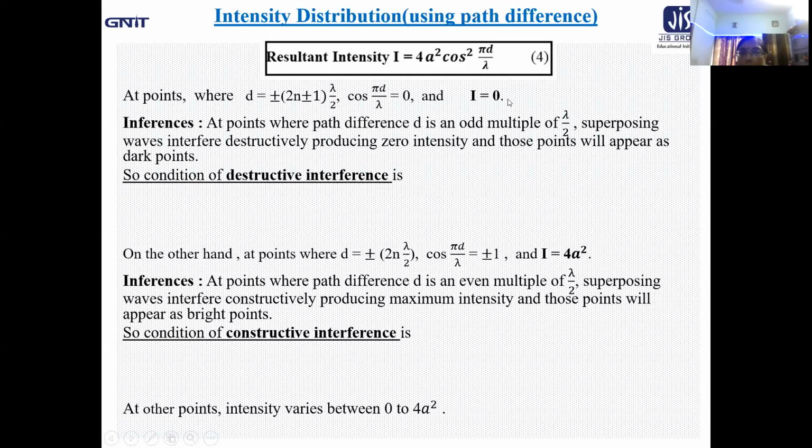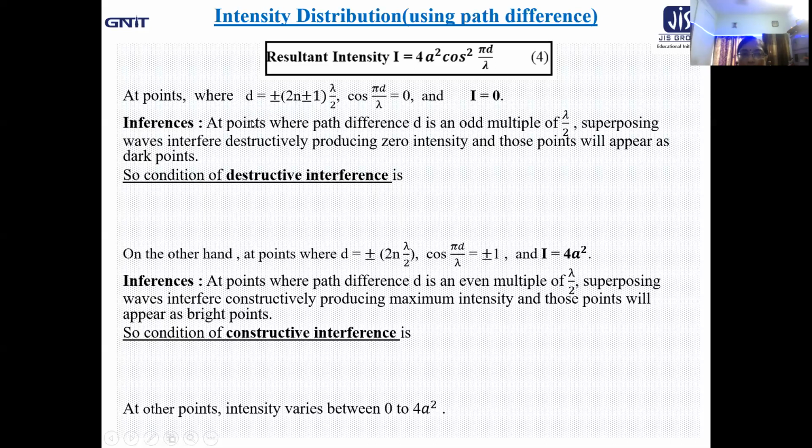Actually, in the last class, we went through the fact that in this expression, cos square pi d by lambda is the variable factor because of the presence of d, the path difference of any point on the screen with respect to the two sources. We consider them as S1 and S2.